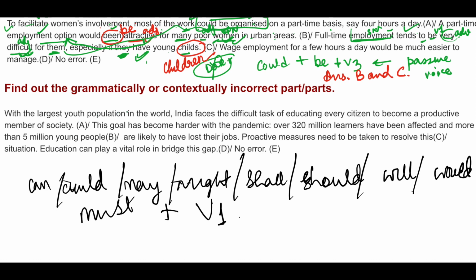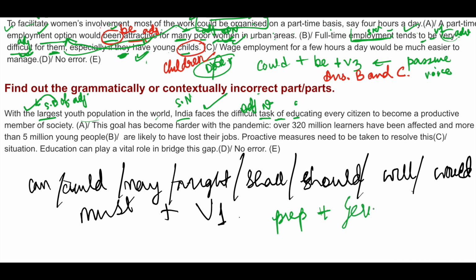With the largest youth population in the world, India faces the difficult task of educating every citizen to become a productive member of society. With the largest, superlative degree of adjective, and before superlative degree of adjective always "the" should be used. This is correct. With the largest youth population in the world, India is a singular noun, and that's why singular verb faces. The difficult task: task is a noun, difficult an adjective. Of educating: of plus preposition plus gerund. Remember this always, preposition plus gerund, that is the ing form of verb which behaves as a noun. So of educating, this is correct.